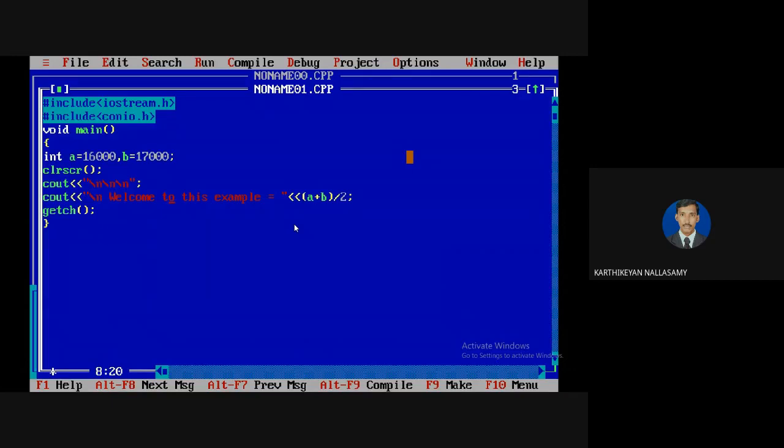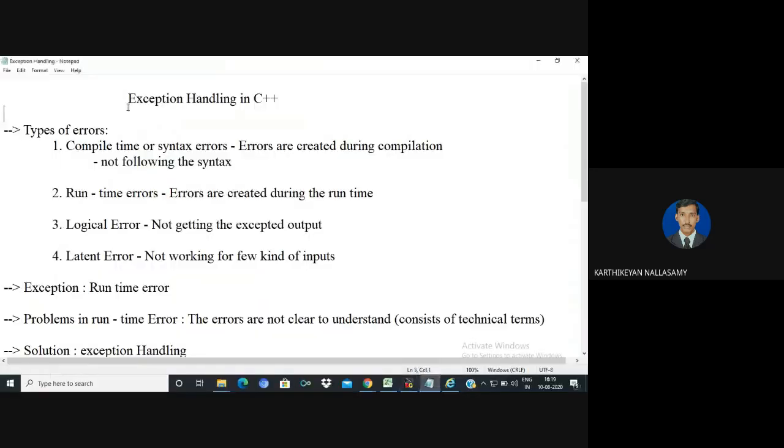For the first one, we must know the corresponding syntax before applying it. So that depends on knowledge of the programming language. Second one, we need to know about the possibilities, so we need to find the solution for this runtime error. Logical errors depend on the problem statement and on the programmer. A latent error also depends on the application: the user needs to select the corresponding data type for storing the values. So these are the four possible types of error in a programming language.